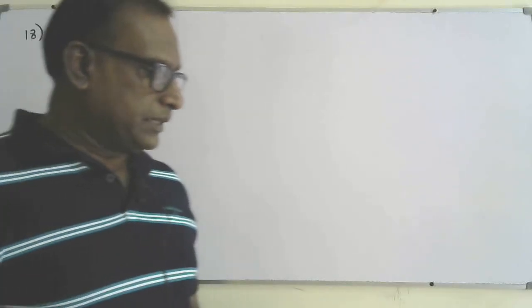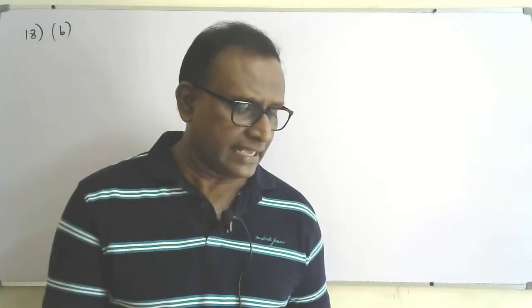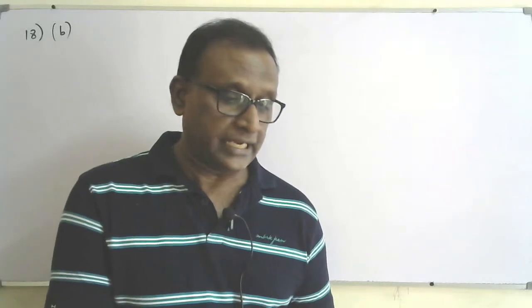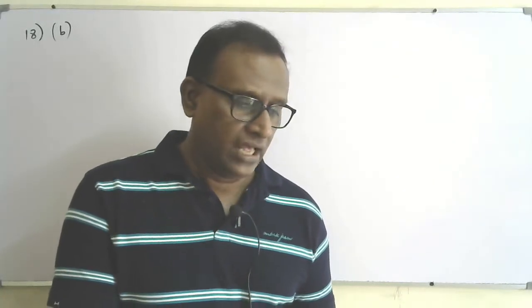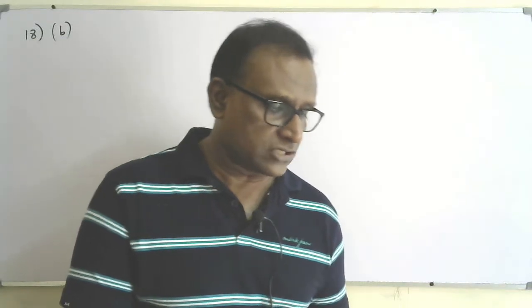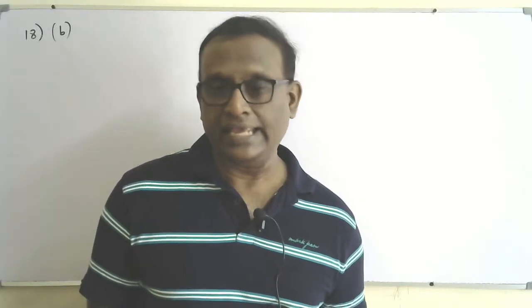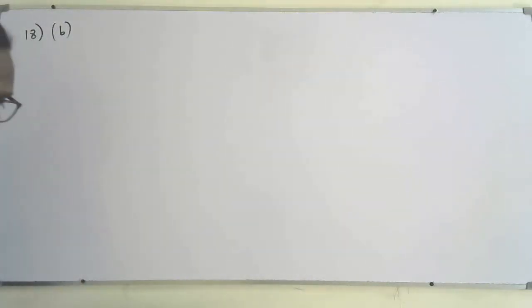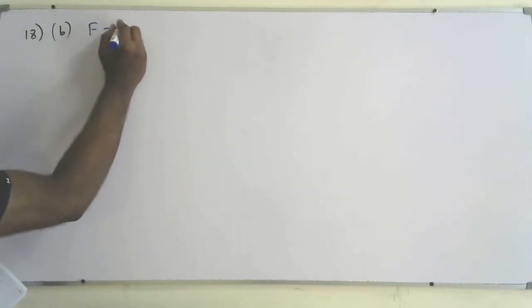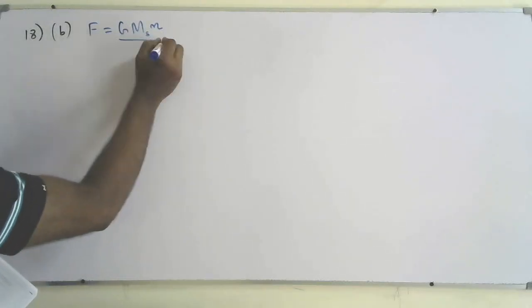Okay, B part, Kepler's law of harmonics was derived by using Newton's law. Anyway, they are saying determine the value of K by applying Newton's law of gravitation for a planet of mass m moving in a circular path. Mass of the sun is given. So we need to find the value of K by using Newton's law of gravitation. So we know that F equals G m1 m2 over r squared, F equals G mass of sun, mass of the planet over r squared.